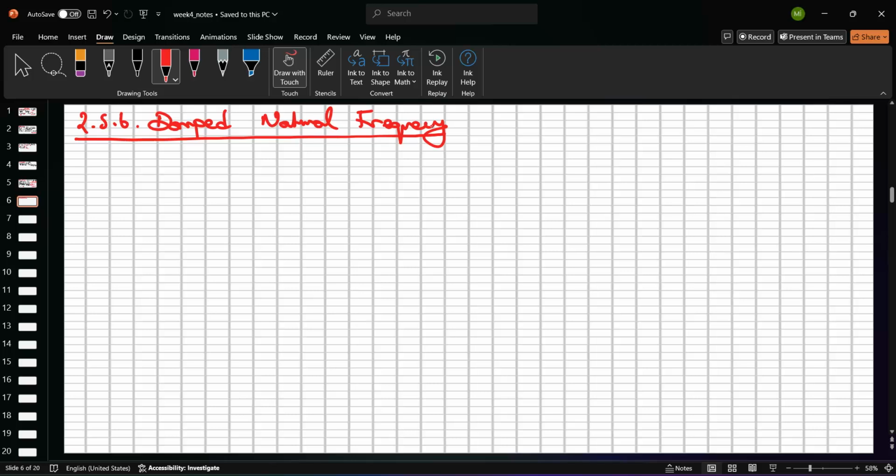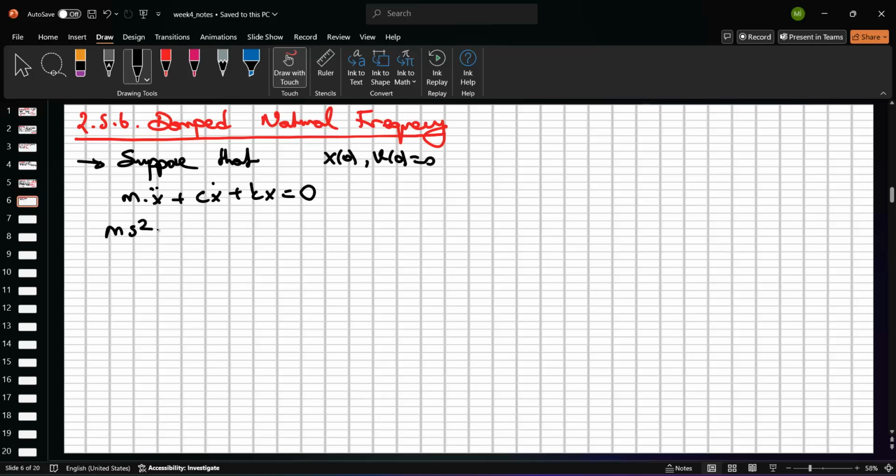You have a question? No, okay. And so, we need to write it in this form. Suppose that M times x double dot plus c x dot plus k x, right? Yes, this is the initial condition form, right? And so, if we consider x0, v0 equal to 0, then this is (ms square plus cs plus k) xs is equal to 0.